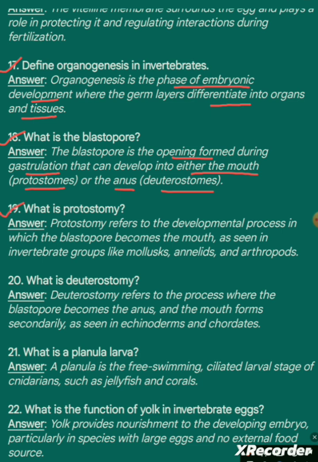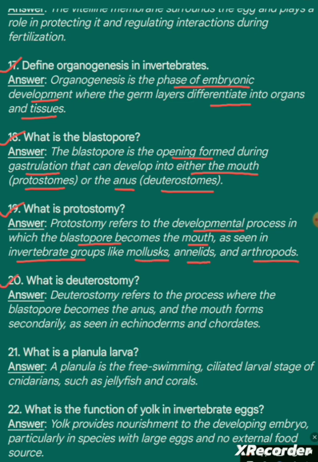Question 19. What is protostomy? Answer. Protostomy refers to the developmental process in which the blastopore becomes the mouth, as seen in invertebrate groups like mollusks, annelids, and arthropods.